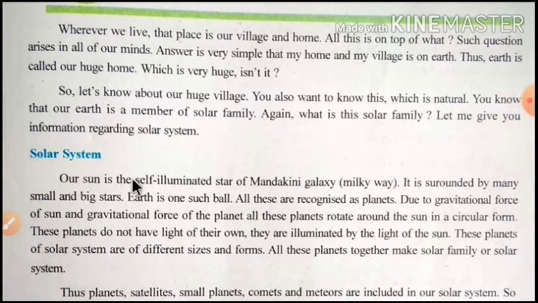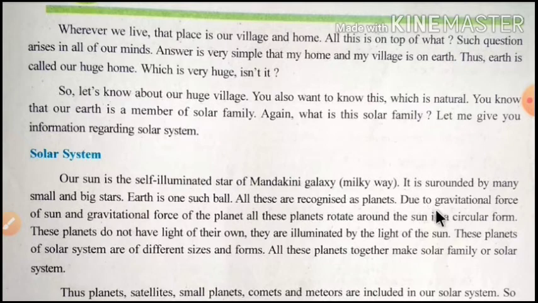Our sun is the self-illuminated star of Mandakini galaxy, means Milky Way. It is surrounded by many small and big stars. Earth is one such ball. All these are recognized as planets.